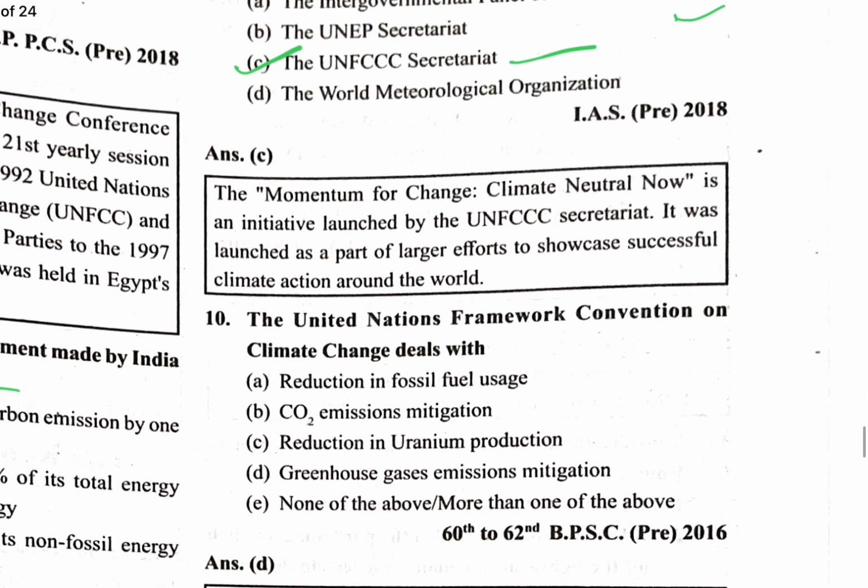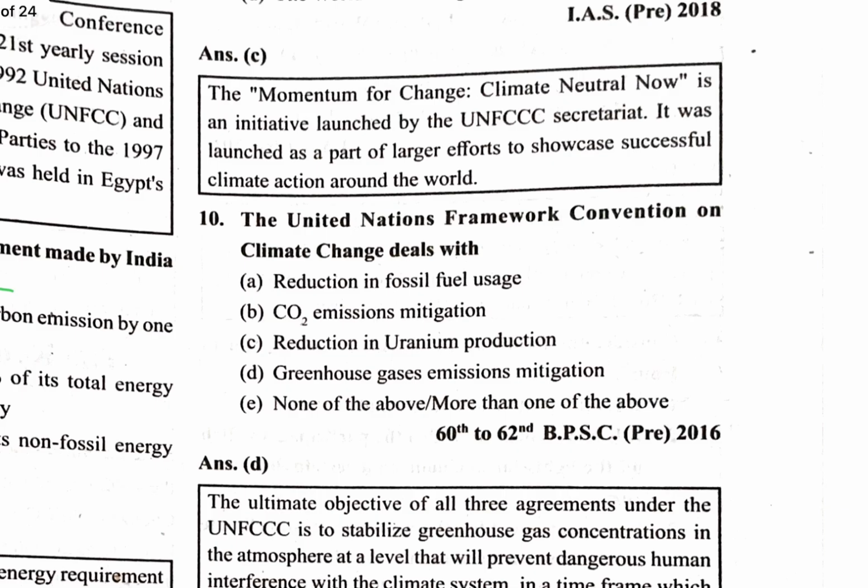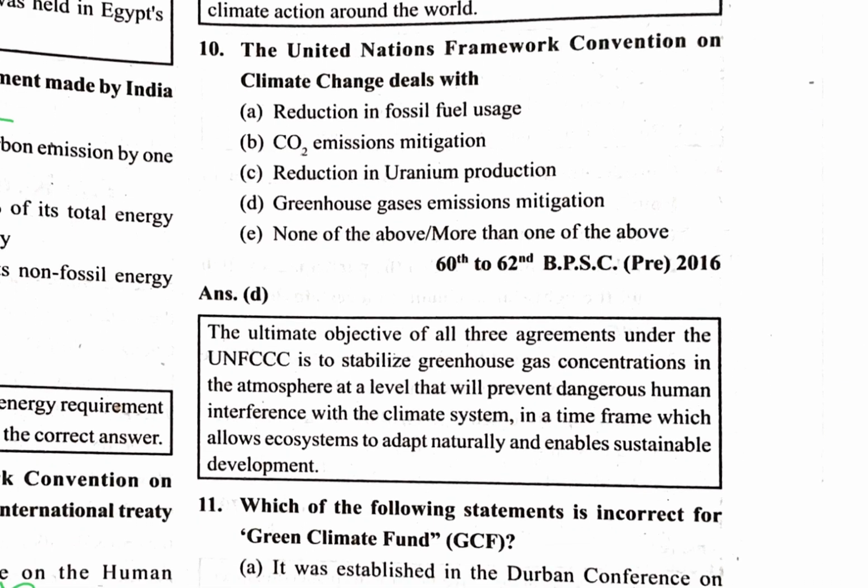The United Nations Framework Convention on Climate Change deals with: reduction in fossil fuel use, no. Carbon dioxide emission mitigation, no, not at all. Reduction in uranium production, no. Greenhouse gas emission mitigation, none of the above, more than the above. Stabilizing greenhouse gas. So you cannot consider only one, you can consider more.